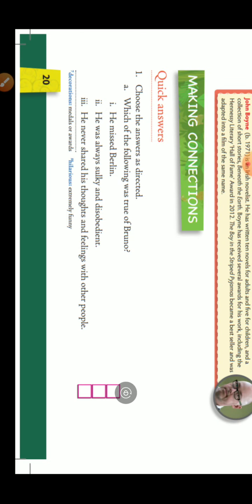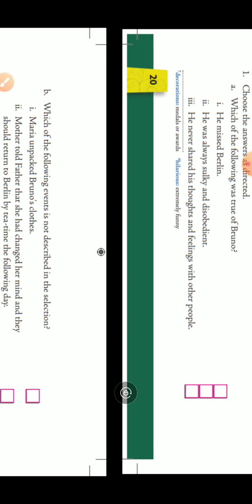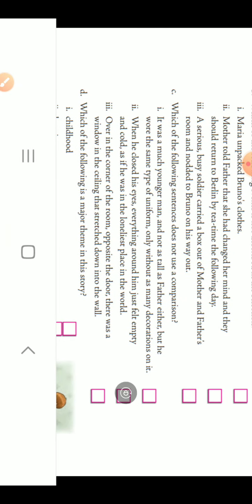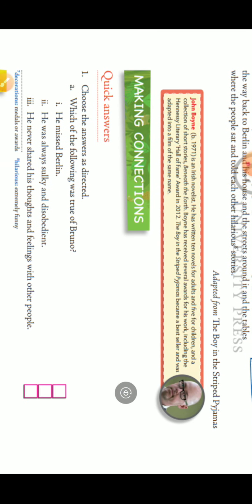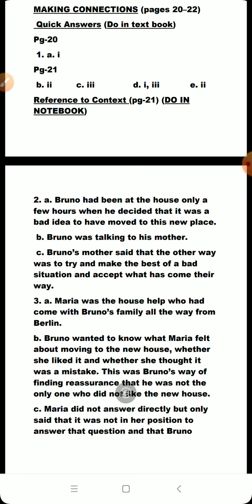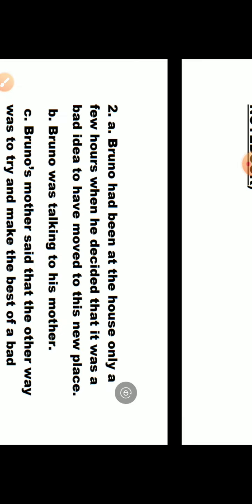Making connections. We have to choose. One is on page 20 and the remaining are on page number 21. I hope you can see. I'll be showing you only the answers. What are the answers?